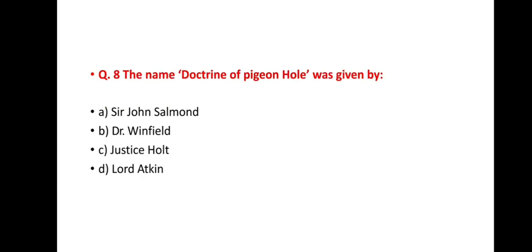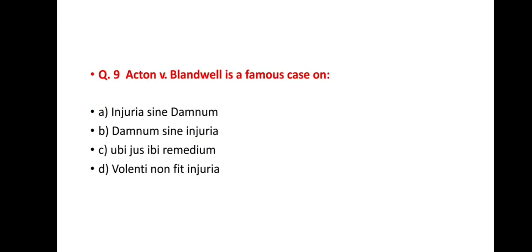Next question, question number 8. The name Doctrine of Pigeonhole was given by option A Sir John Salmond, option B Dr. Winfield, option C Justice Holt, and option D Lord Atkin, and the correct answer is option A Sir John Salmond. Next question is question number 9. Acton versus Blenkarn is a famous case on option A injuria sine damnum, option B damnum sine injuria, option C Ubi Jus Ibi Remedium, option D volenti non fit injuria, and the correct answer is option B damnum sine injuria.